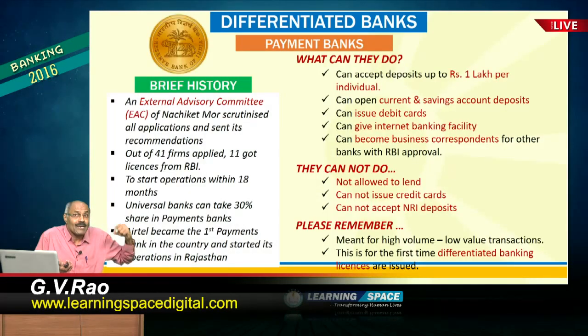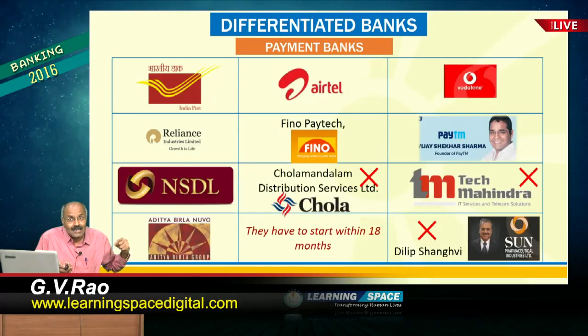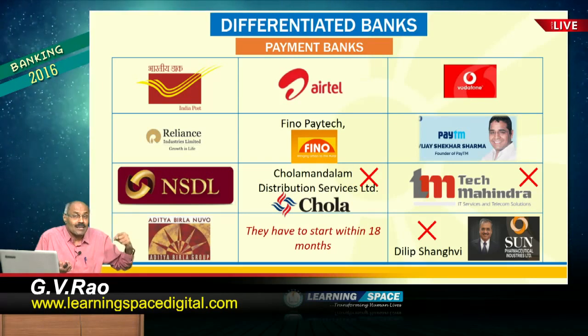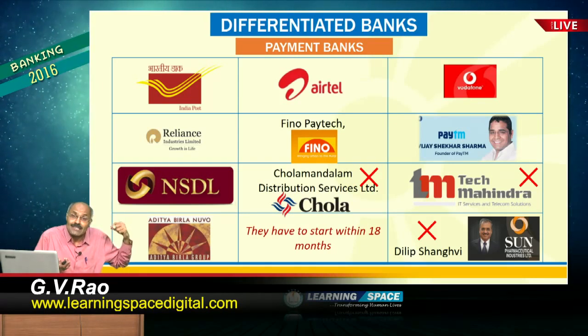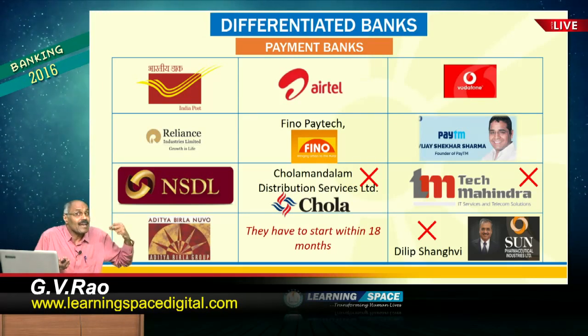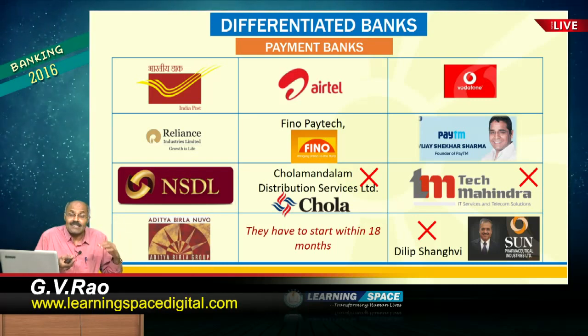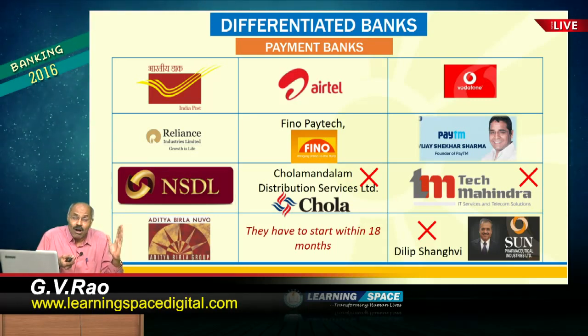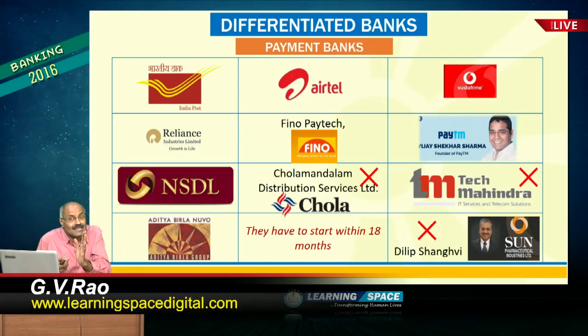So, if you look at the payments banks, here I have given the total licenses in principle approval. I am talking about in principle approval. So, that is the first stage. After that, permission will be granted. First stage is in principle approval.